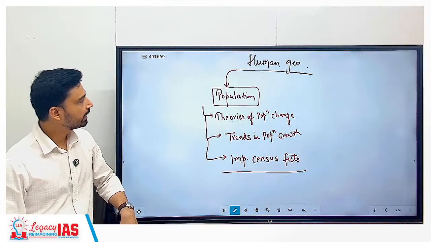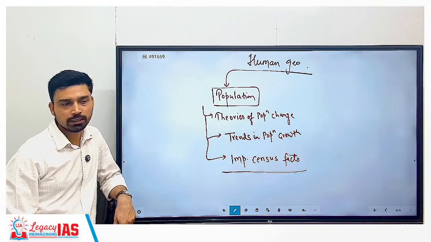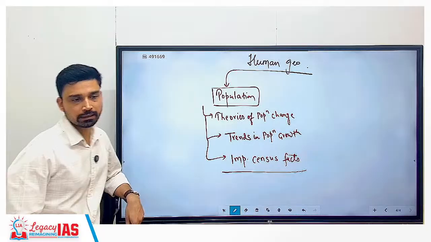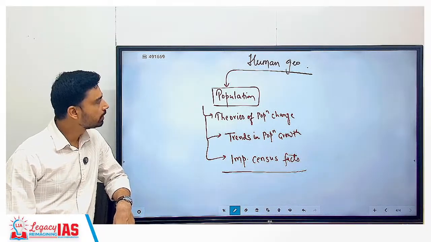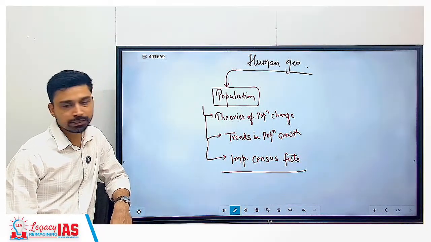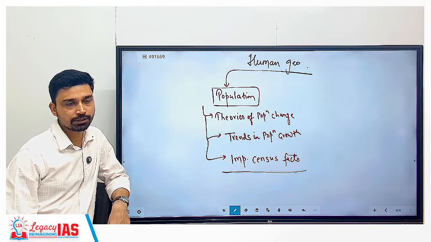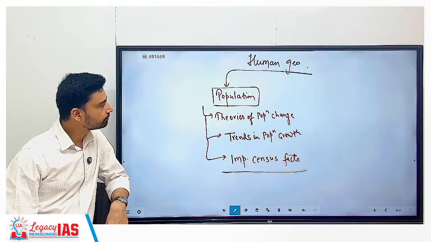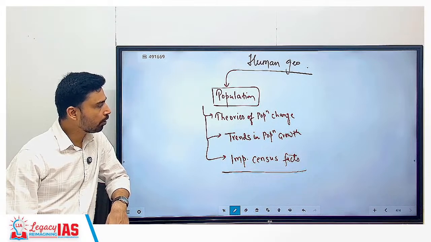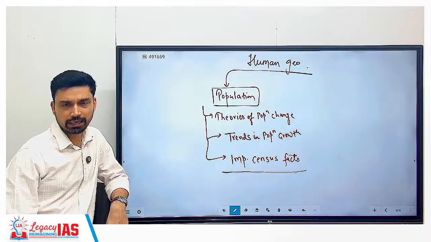Three things we can highlight. Population theories we have talked about. Several geographers have given their theory on how and why population changes. Theories of population change and trends we have to cover in India, how population has changed in the last 100 years. And important census is held every 10 years.